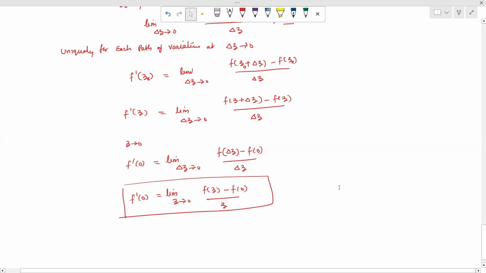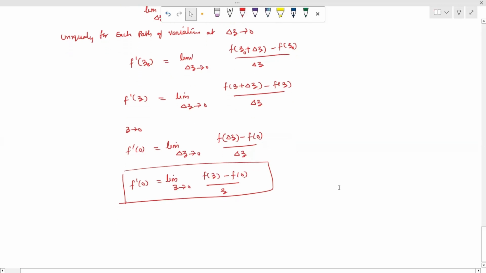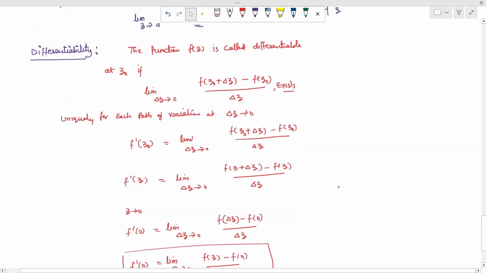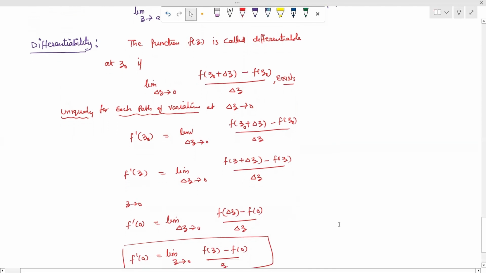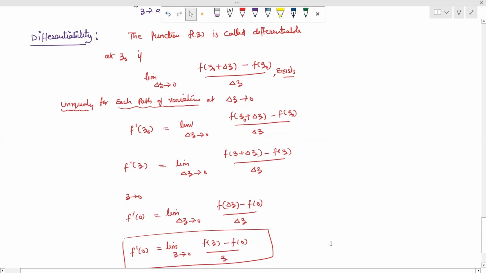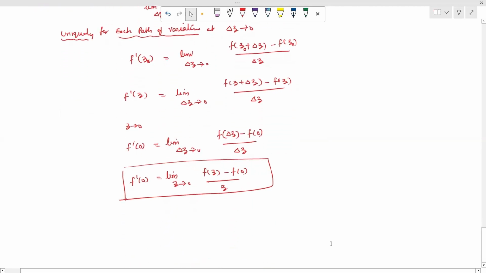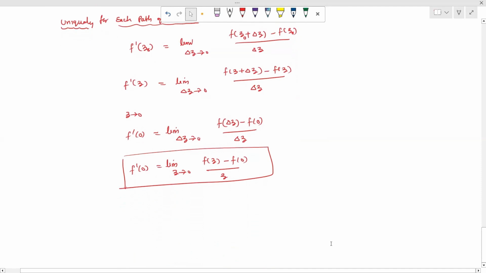Then the function is said to be differentiable. So we get a unique value, uniquely for each path of variation. We change any of the paths, that means either we take a straight line y equal to mx, or any other, we can take a parabola y square equal to 4ax, etc. But we get the same value. That means the limit exists. So we can say that the function f(z) is differentiable. Otherwise, it is not.